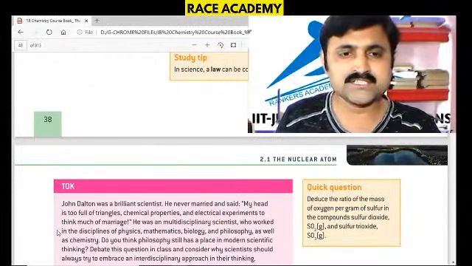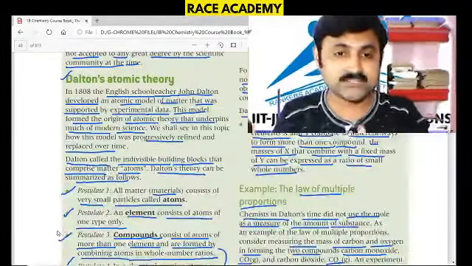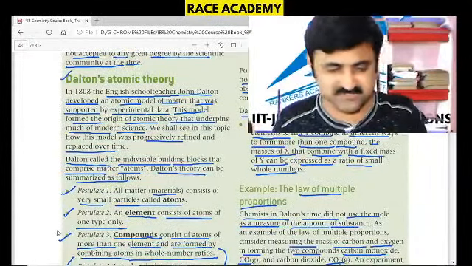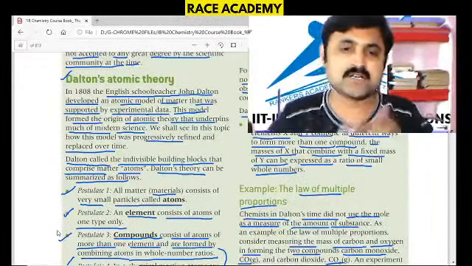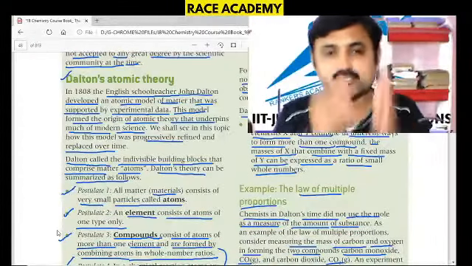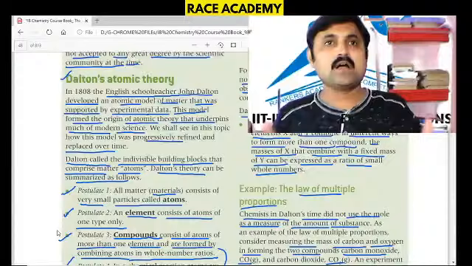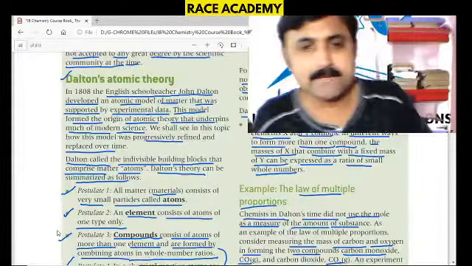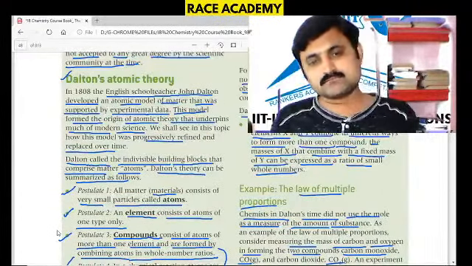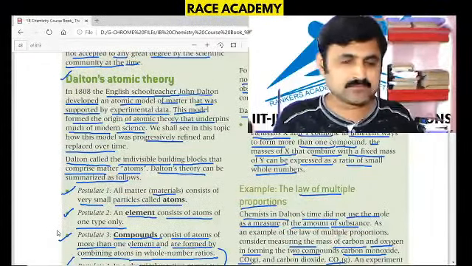Hope you have understood this lecture. This is actually the entire IB board textbook information on atomic structure, a continuation of the lecture I discussed previously. In this lecture also we have discussed atoms and their basic theories. Hope you understand, and watch for the next lecture.